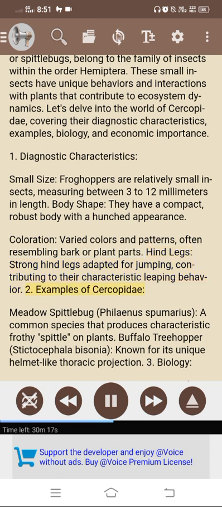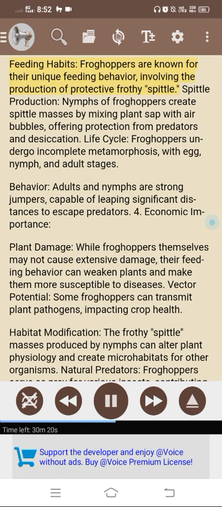2. Examples of Cercopidae. Meadow spittlebug, Philaenus spumarius, a common species that produces characteristic frothy spittle on plants. Buffalo treehopper, Stictocephala bisonia, known for its unique helmet-like thoracic projection. 3. Biology. Feeding habits: froghoppers are known for their unique feeding behavior, involving the production of protective frothy spittle.